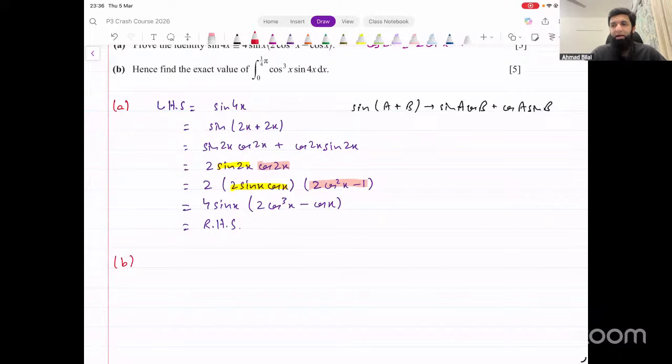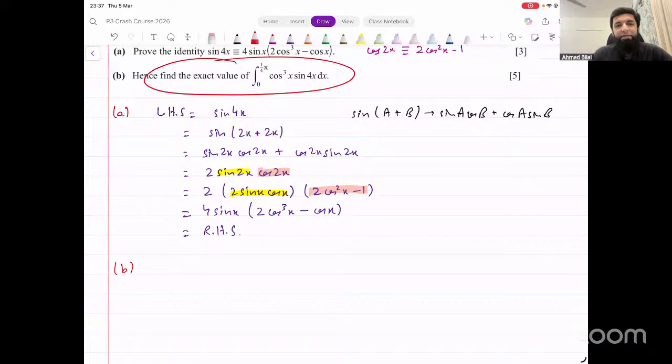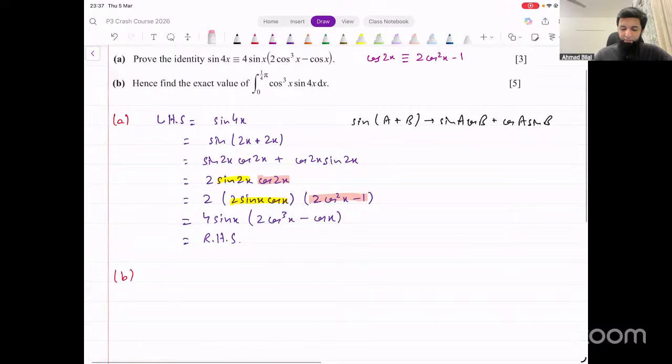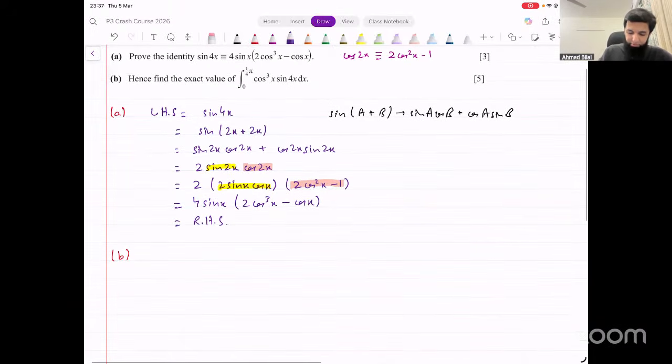Okay. Let's move on. Part B. It says hence find the exact value of this: the integral of cos cube x into sine of 4x with respect to x. Okay, how do we think about this now? Let me write that down here.